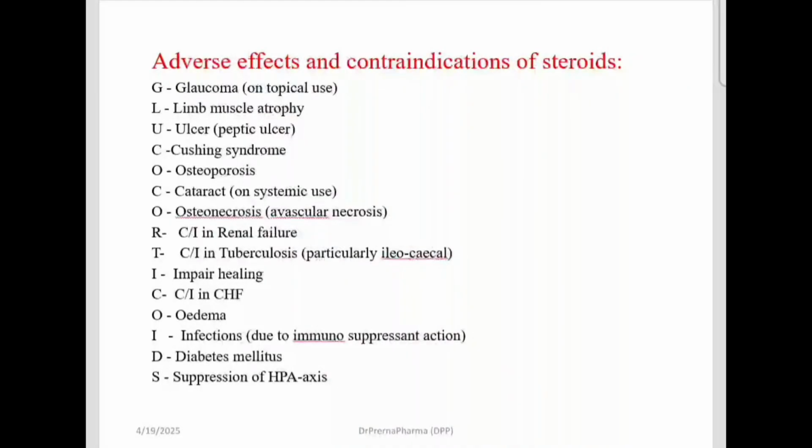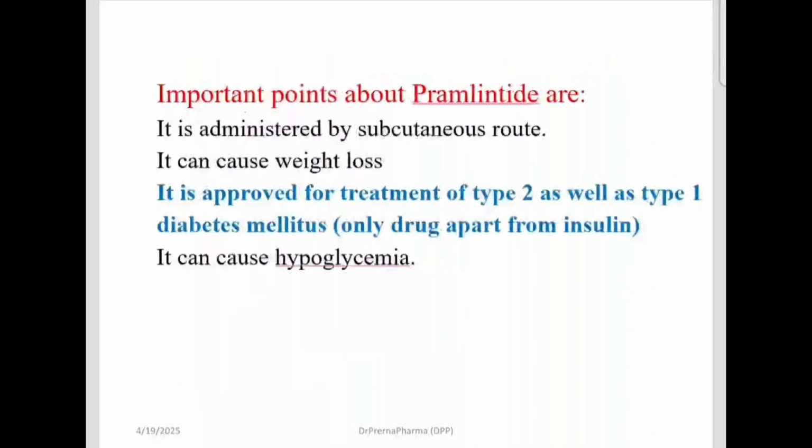Adverse effects, contraindications of steroids. So this is एक तरीके से mnemonic type है glucocorticoids में. Glucocorticoids they cause glaucoma, then they cause limb muscle atrophy, they cause ulcer, peptic ulcer, Cushing syndrome, osteoporosis, cataract, osteonecrosis, that is avascular necrosis जो आपने देखा होगा COVID patients में, then renal failure, tuberculosis, impaired healing, CHF, edema, infections, diabetes mellitus and suppression of HPA axis. So these are the adverse effects and contraindications of steroids.